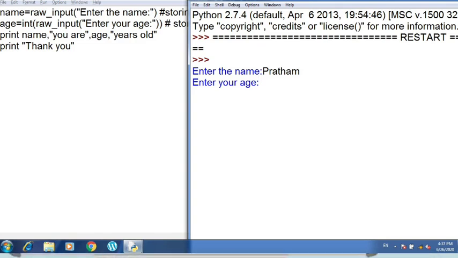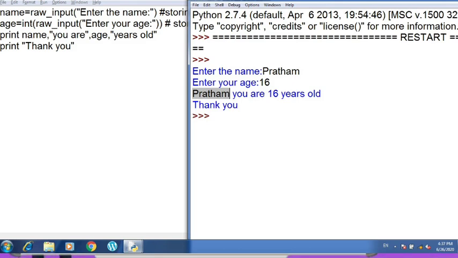So now you can see the output came from print name. The name is printed, Pratham, whatever is given by the user. You are is printed as it is. Then there is the age variable, so the age is stored in the age variable, it is showing 16, and then years old. Then the control goes to the next line, so it is printing thank you.